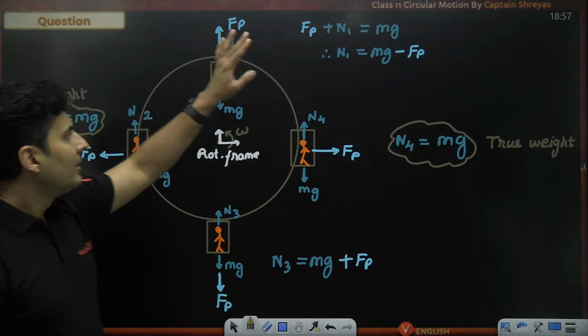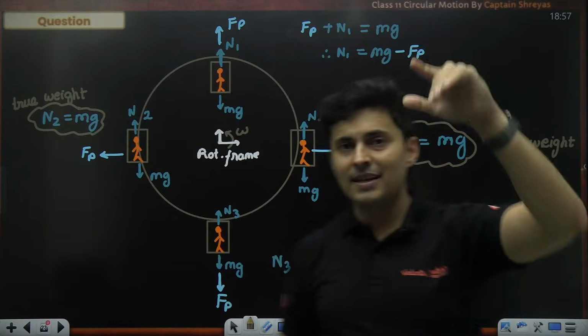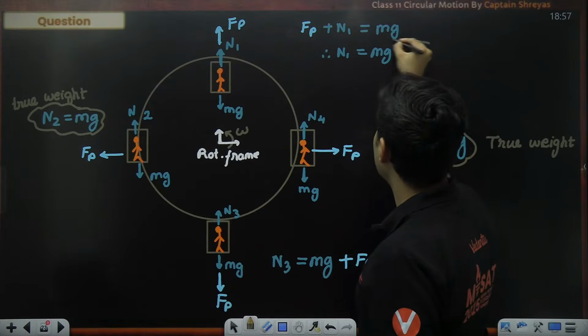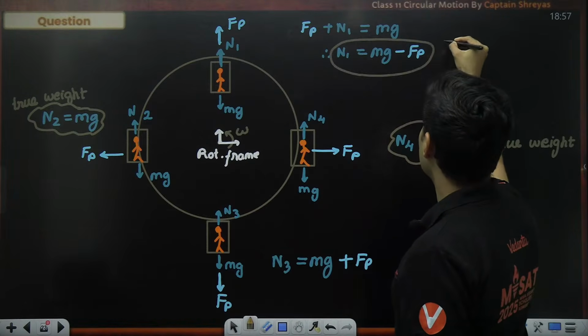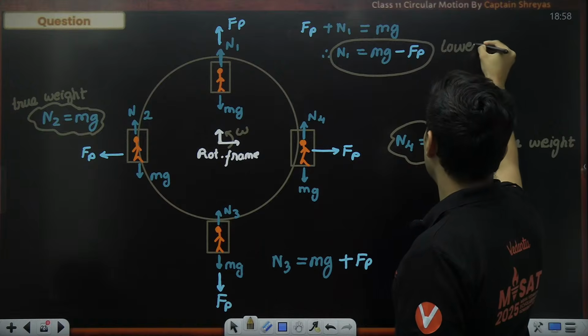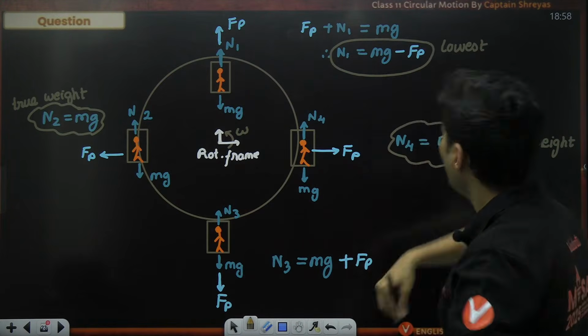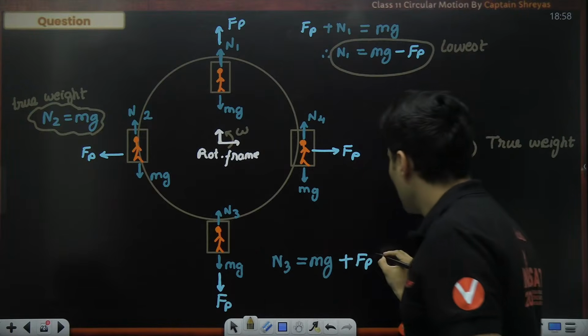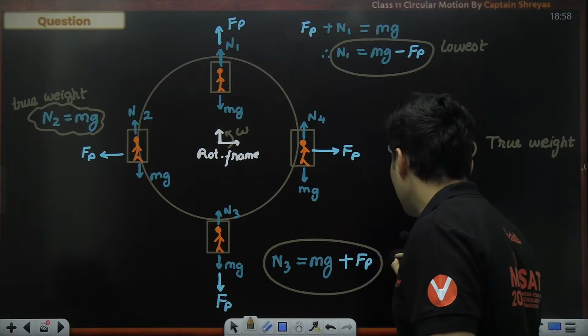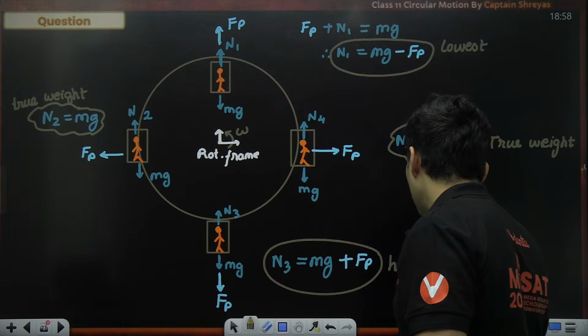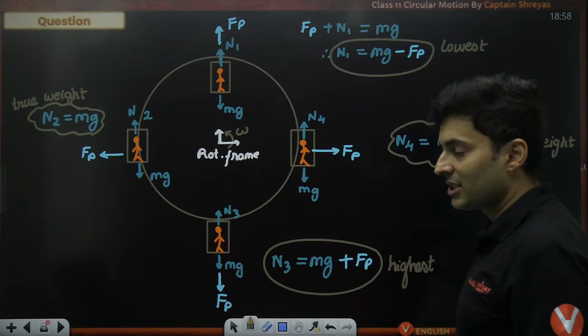But here, the normal is mg minus fp. So this clearly tells that this is lowest of the entire circular path. This is mg plus fp, not minus. So this is basically the highest normal which you will experience.